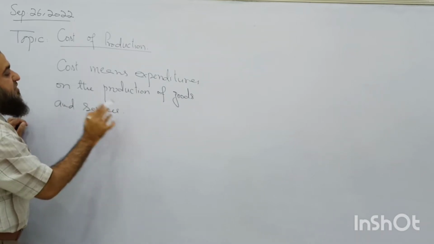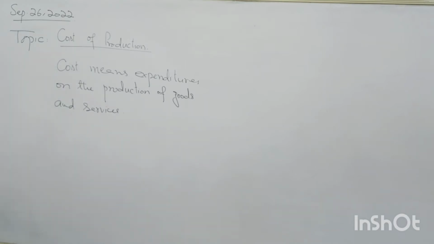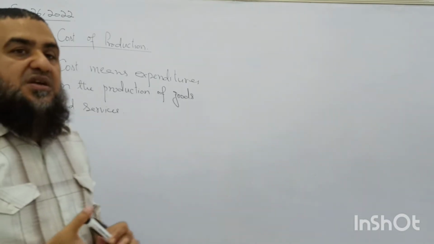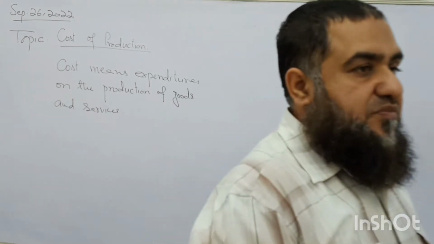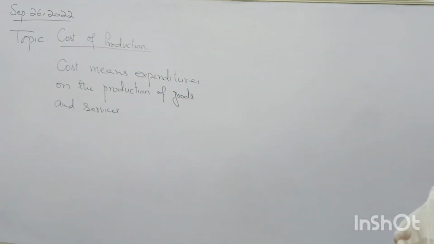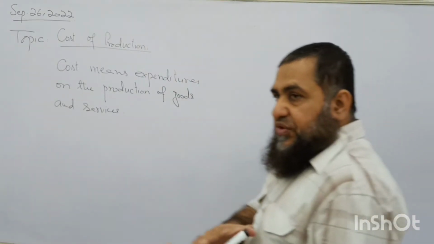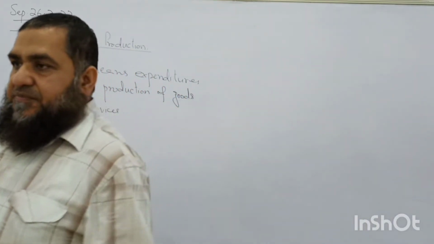Whatever the firm is producing, whether it is producing goods or services, it has to incur the cost of production. Follow my point?